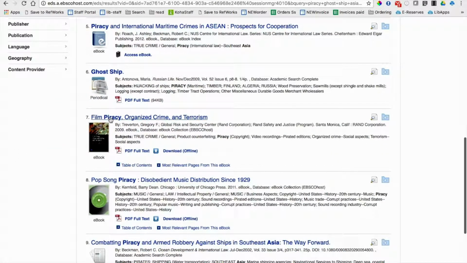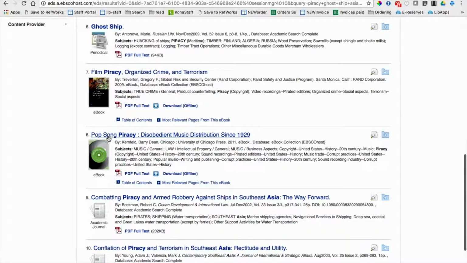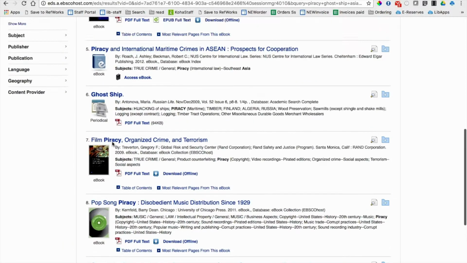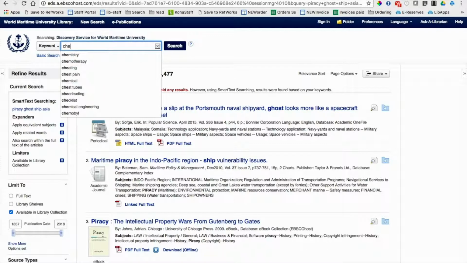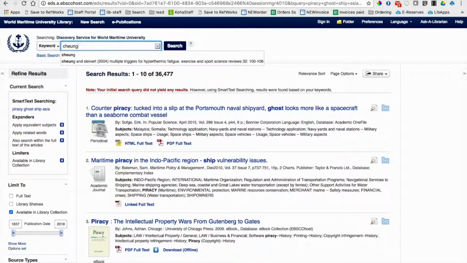Number 7 is film piracy. Number 8 is pop song piracy. So these results are just not very good, to say the least. Let's try and go ahead and imagine that we already know that we want to look for a specific case.